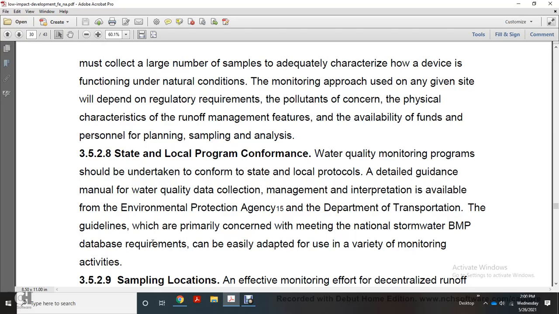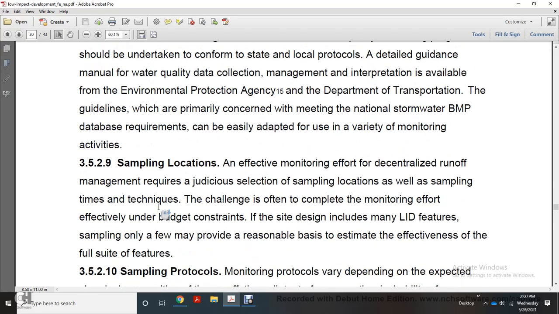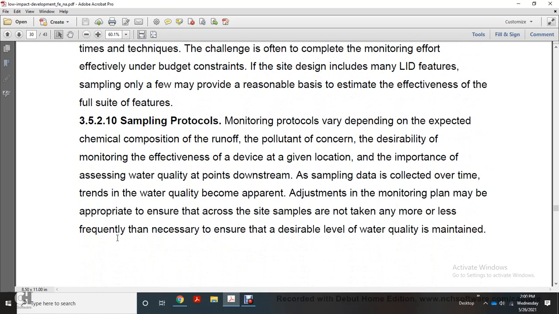Data requirements can easily adapt to a variety of monitoring activities and sample locations. For effective monitoring, decentralized runoff management requires judicious selection of sample location, sample time, and techniques. Changes often complicate monitoring effectively under budget constraints. The site design includes many low-impact development features. Sampling only a few may provide a reasonable estimate of the effectiveness of the full suite of features.